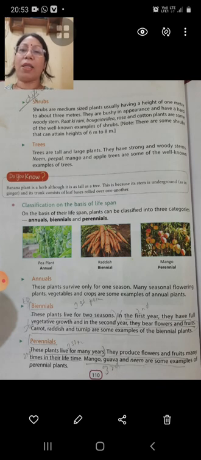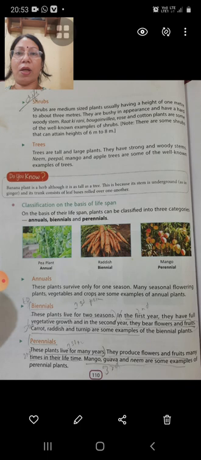The next type of plant is trees. Trees are tall and large plants. They have thick and woody stems. Neem, peepal, mango, apple trees. There are so many examples of trees. In your surroundings also you can observe so many trees.